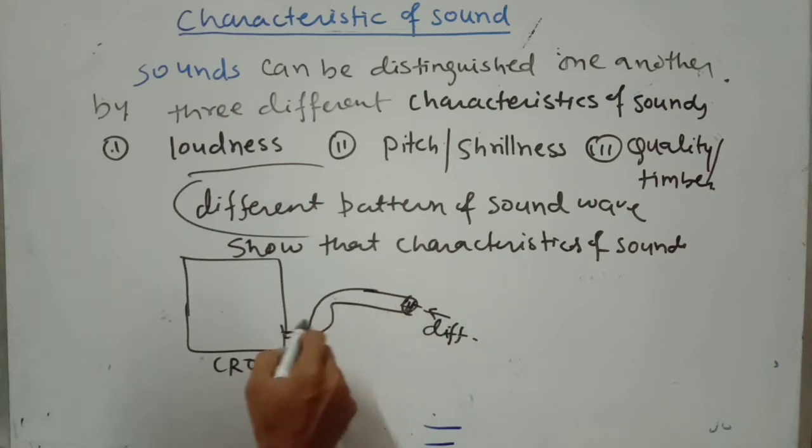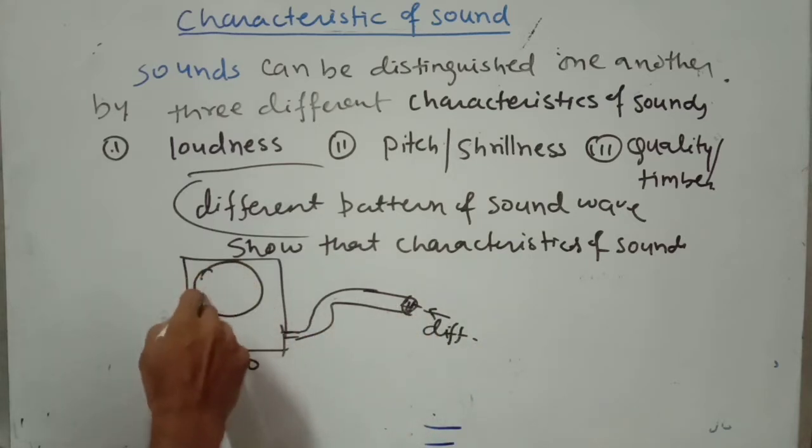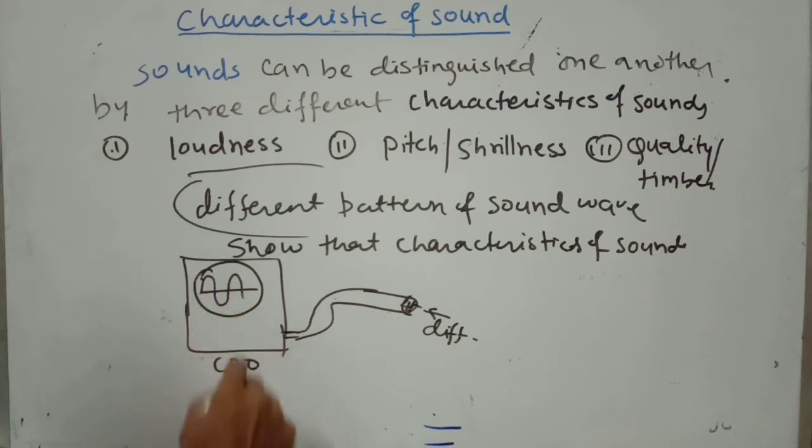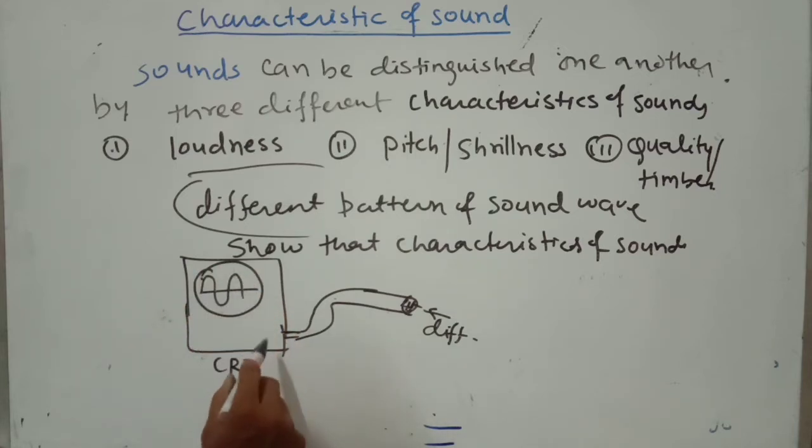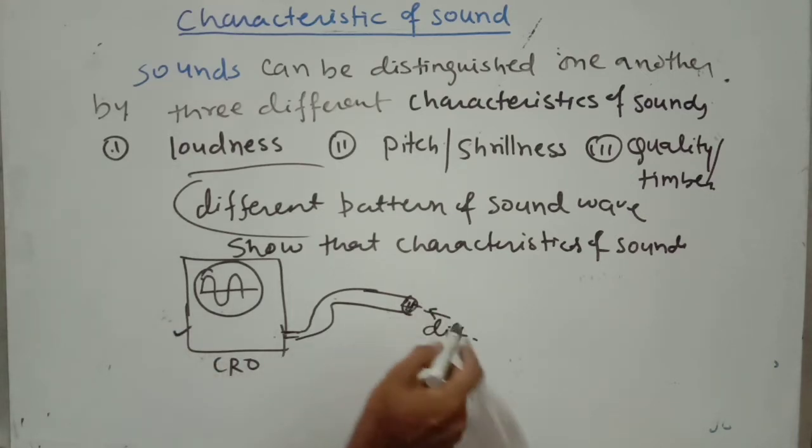It will show the different patterns of sound wave, and with the help of these different patterns of sound wave we can identify the characteristics of the sound.